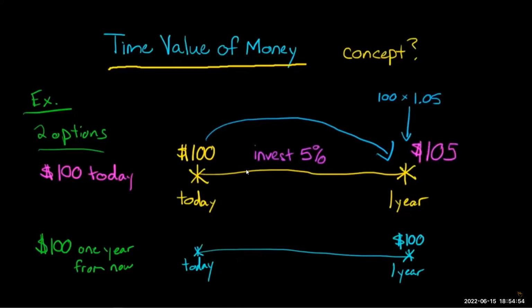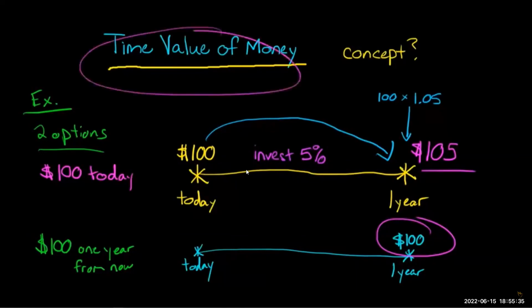So we see that if you get the money today, if you get it sooner rather than later, there's a value to getting it earlier because it can be invested to earn a rate of return. And then at the end of the period, you end up having more money than what you started with. Now, when we look at the other option where you get $100 at the end of the year, you didn't have the option of investing it here because you didn't have the money. So when you get the money sooner rather than later, there's more value there because you can go ahead and invest the money and earn a return on it.